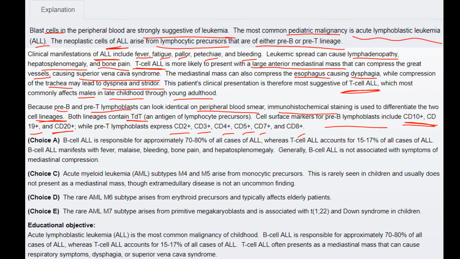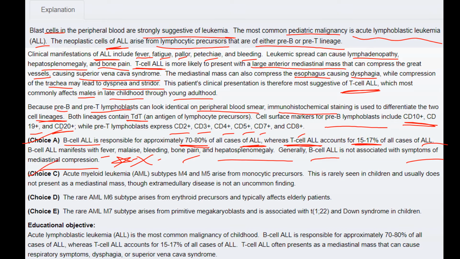Other options were incorrect, as in choice A. B-cell ALL is responsible for approximately 70 to 80% of all cases of ALL, whereas T-cell ALL accounts for only 15 to 17% of all cases of ALL. B-cell ALL manifests with fever, malaise, bleeding, bone pain, and hepatosplenomegaly. Generally, B-cell ALL is not associated with symptoms of mediastinal compression, and thus it was not the answer.